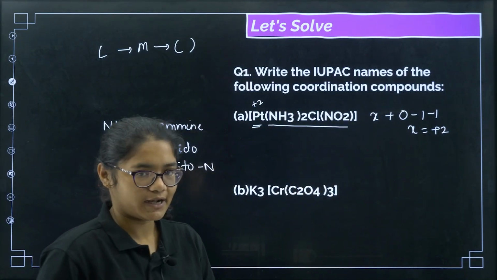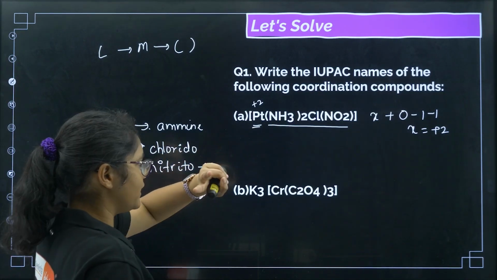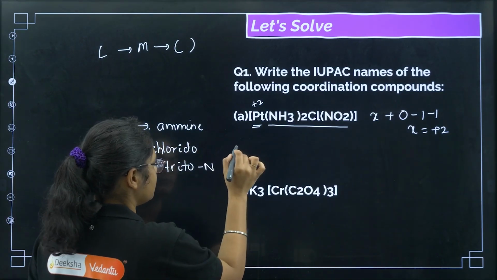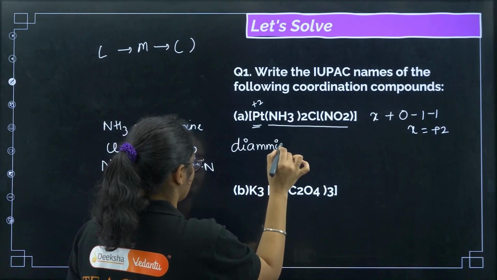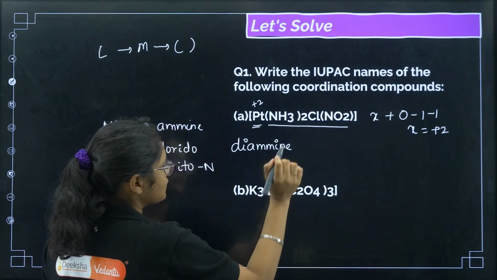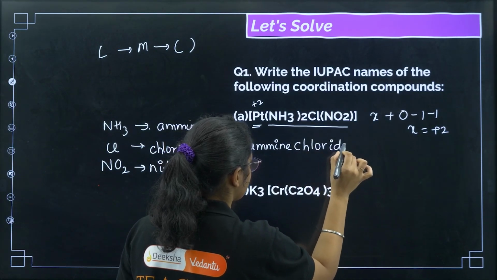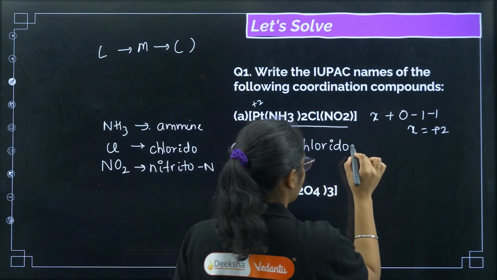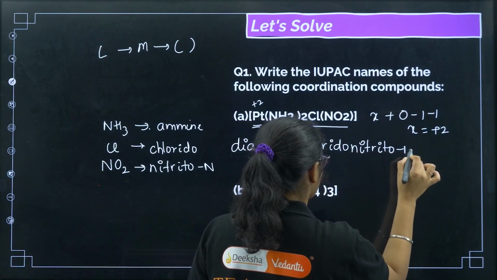Now we are ready to write the name of the compound. 2 NH3 is there, so we have to write diamine. Next chlorido. Next nitrito-N.